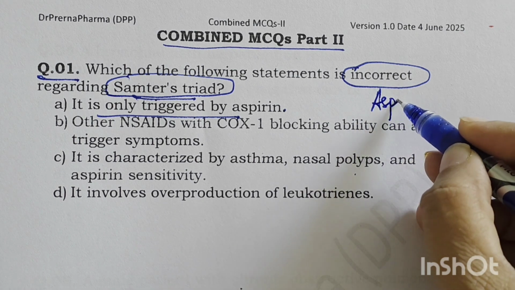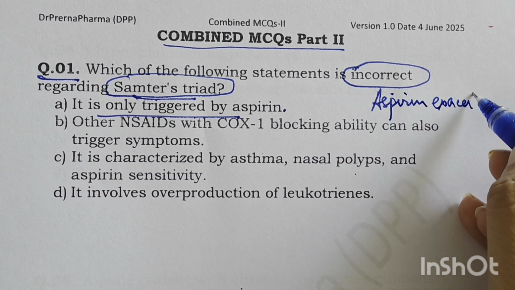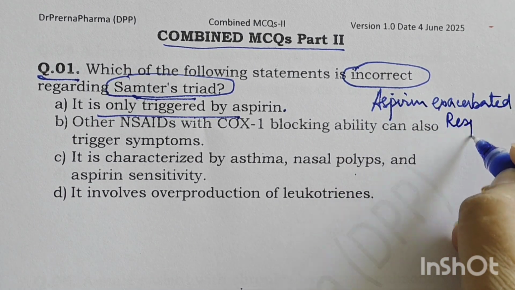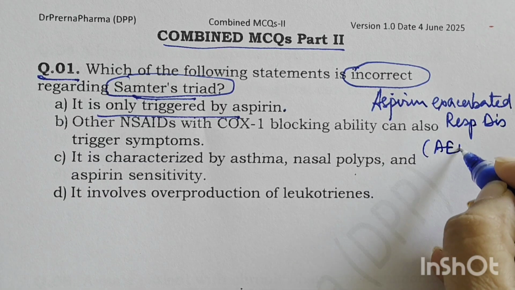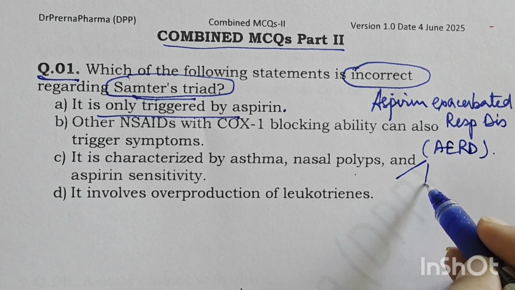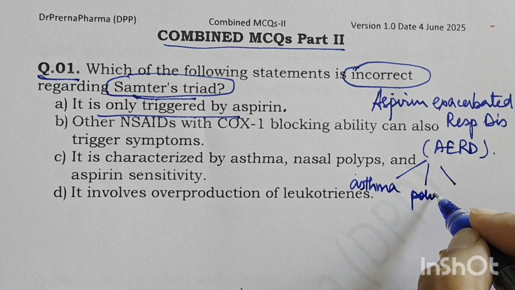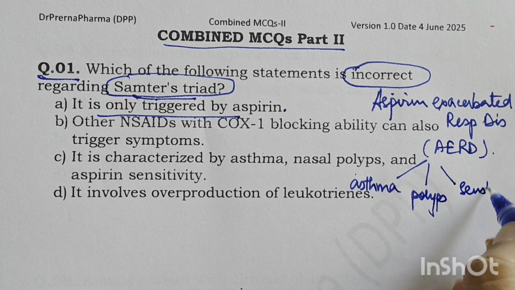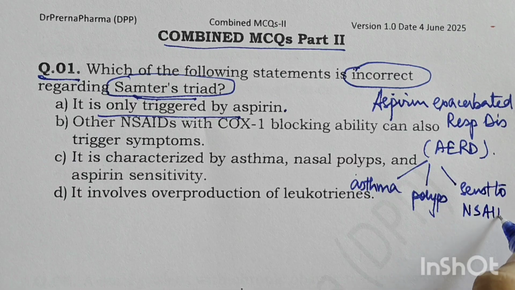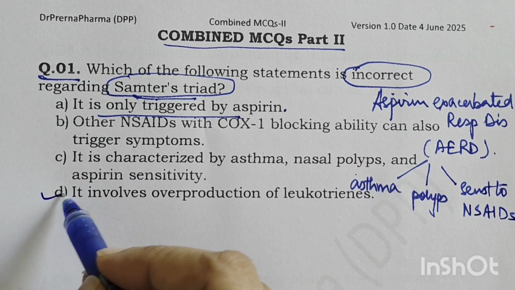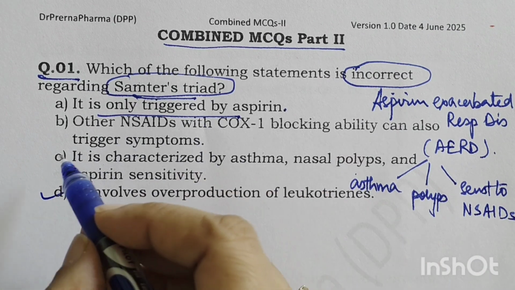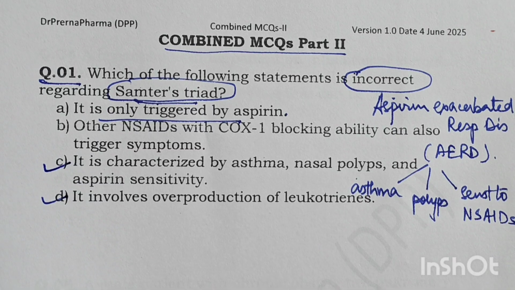Samter's triad is basically aspirin exacerbated respiratory disease, also called AERD. This triad is a chronic condition and it has 3 clinical features. First is asthma, second is polyps, and third is sensitivity to all NSAIDs and not just aspirin. So it involves overproduction of leukotrienes. Yes, that is the underlying mechanism, characterized by asthma, nasal polyps and aspirin sensitivity.